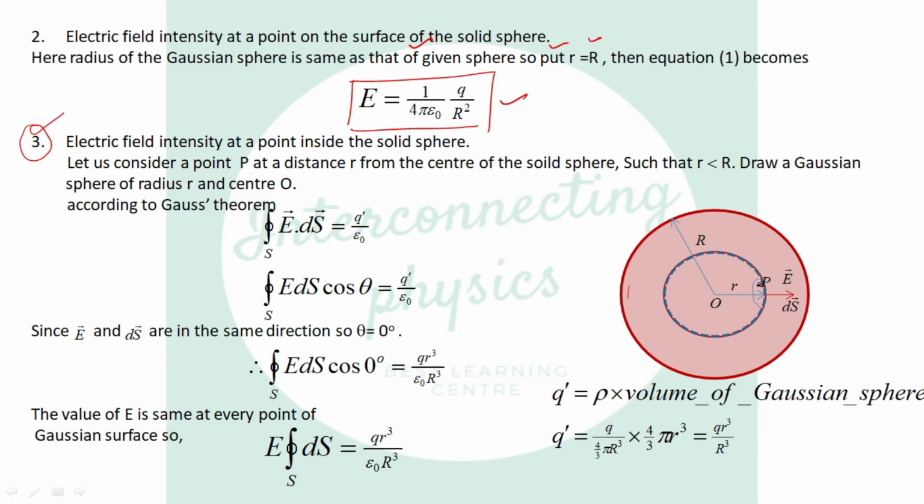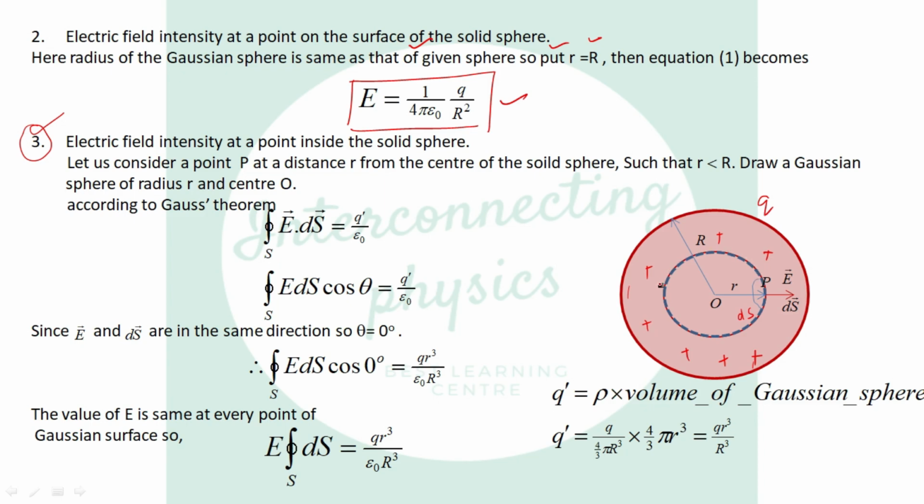Let us consider a small element whose area is dS and area vector is perpendicular and outward, and electric field is also radially outward. Now apply Gauss theorem. So closed integration of E dot dS vector equal to q prime. Why q prime? Because charge q is distributed over the whole volume of the sphere.